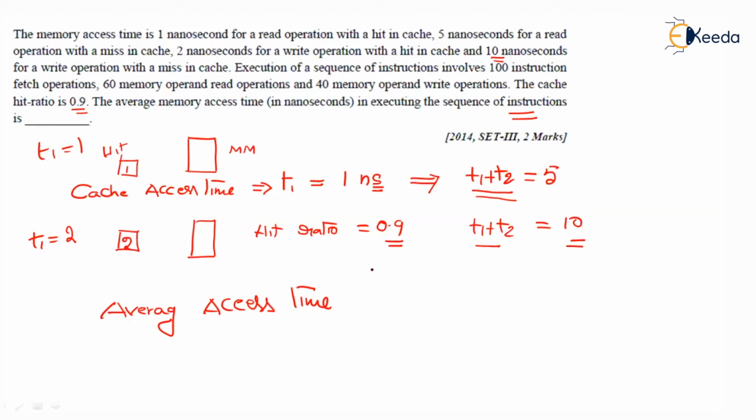But here we are given two different things, one is read and the other is write. What we do is calculate the average access time for read, and calculate the average access time for write, and then we add. Now let us start the procedure. The first step that we're going to do is calculate the average memory access time for total reads.